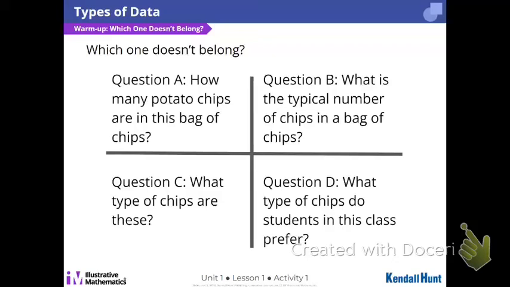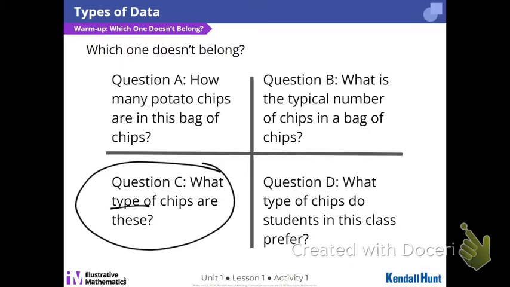All right, so the question is, which one is categorical, based on making categories or groups of data? I heard D, and D, Dungeons and Dragons. So, I've heard C. What type of chips are these? That would put the chips in a category. You wouldn't say what type of chips are these, you'd be like 7. Okay, that doesn't make sense.